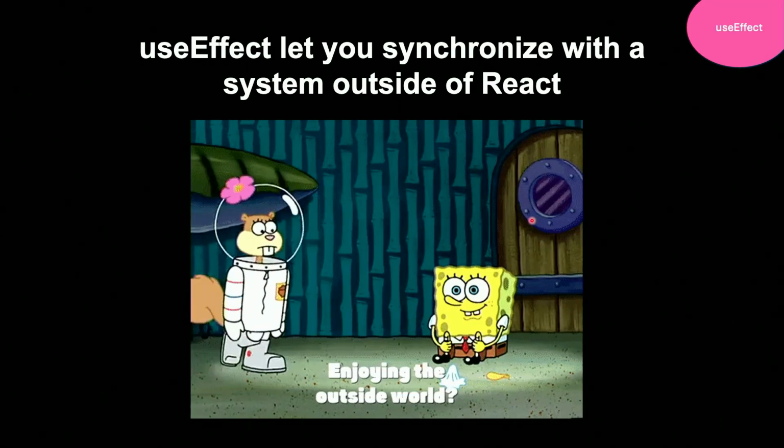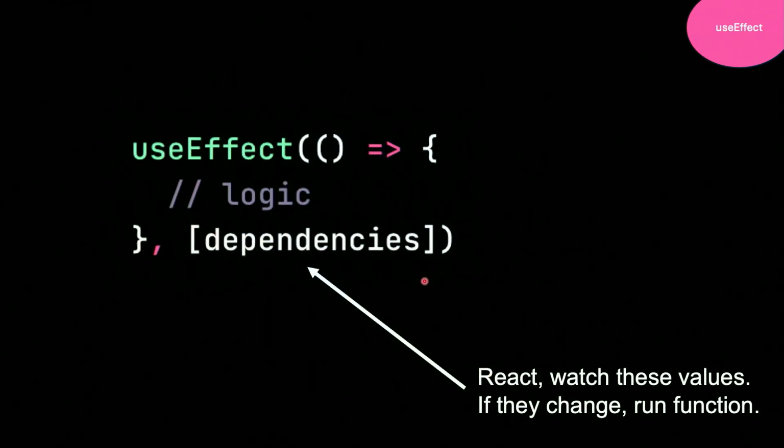But we don't want these to run more often than we absolutely have to, because React is rerunning your code, your function, over and over again. And so we don't want to be hammering our APIs more than we need to. So we're going to block that. We're going to say, hey, React, watch these values and only call this function right here if these values change. And this will limit the number of times this function is called.